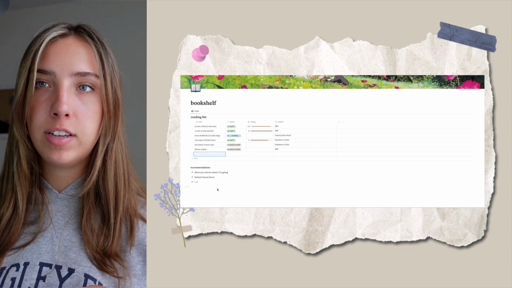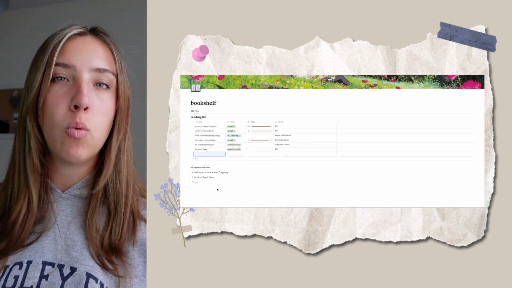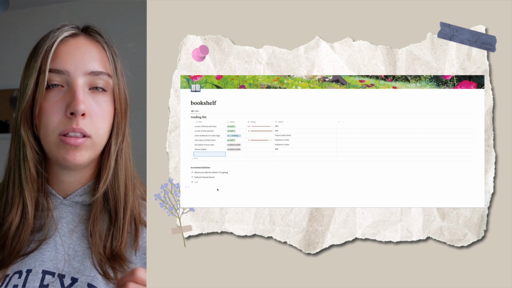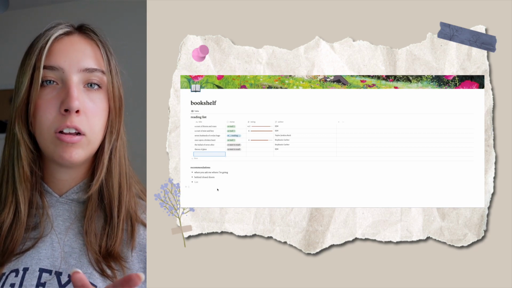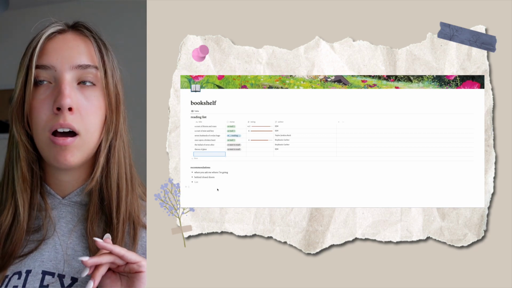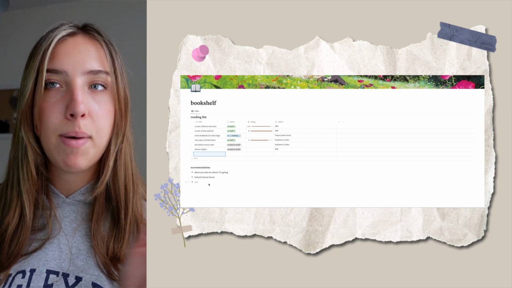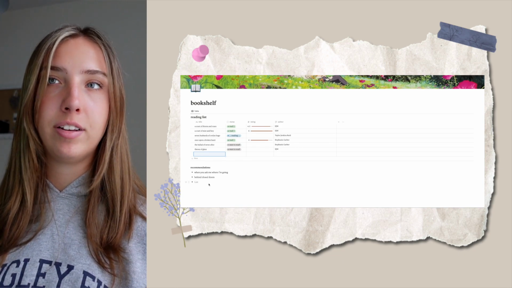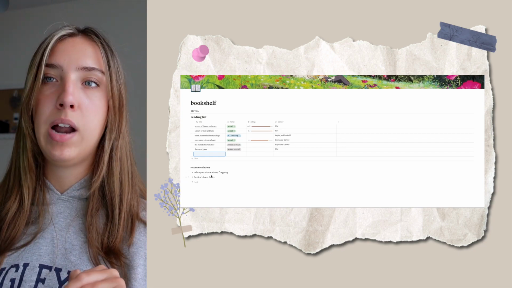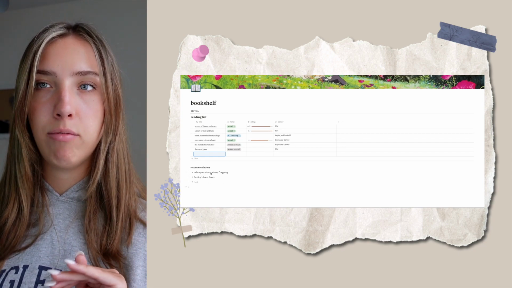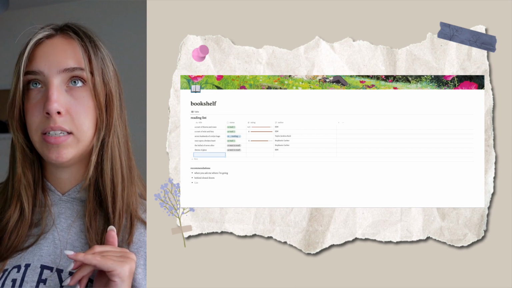And then underneath all of this, I also have my recommendations. So it's not that I don't want to read them, it's just that I haven't bought or thought about them just yet, but they're just recommendations that I see here and there of books that I should read. I just pop them under this list, and whenever I do get the chance to read the summary, that's when I would move whatever recommendation I have in this list and put it into my reading list.